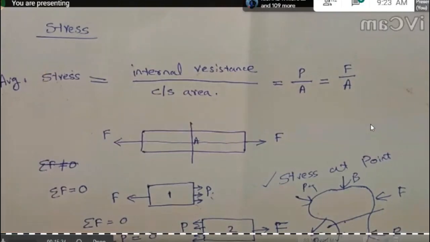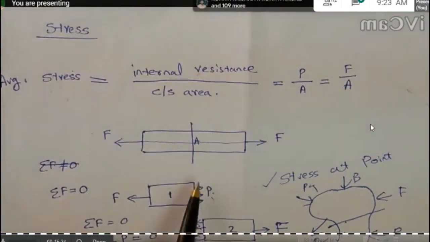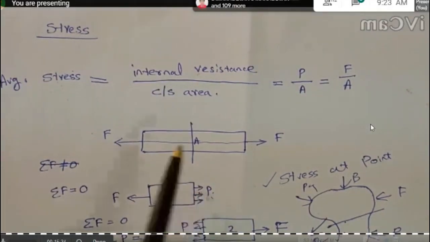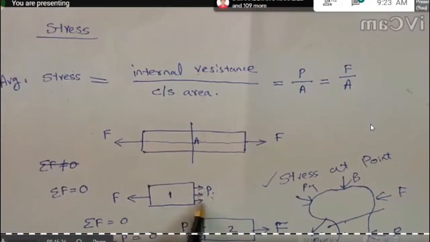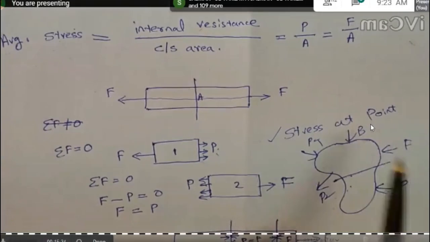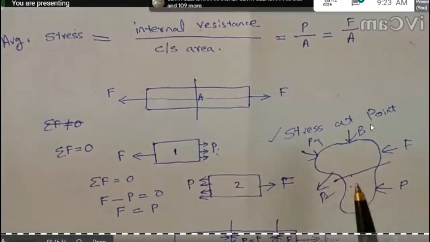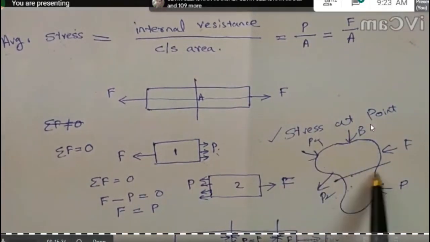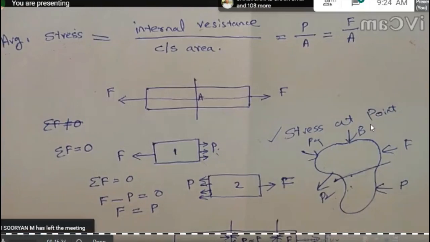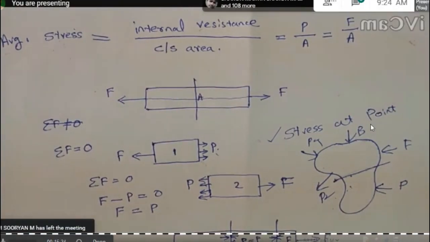What is the reason? In this bar member, it's very easy because the internal resistance force, and thereby the stress value, is uniformly distributed across the cross section. But in this body, there are different types of forces acting in different directions, and this body is an irregular body. So across any cross section, it may not be uniformly distributed.